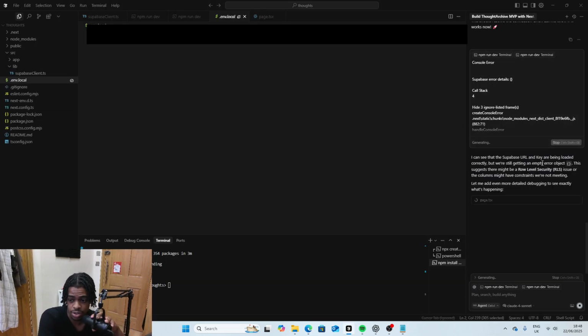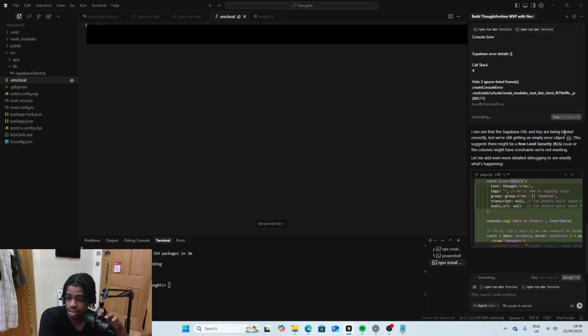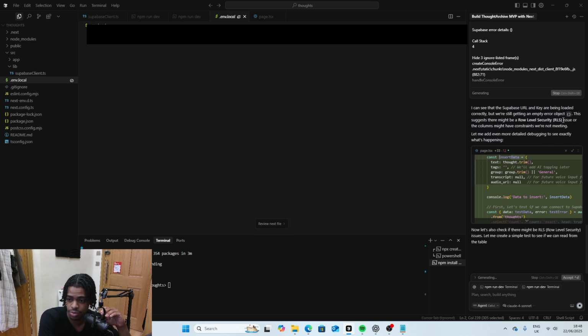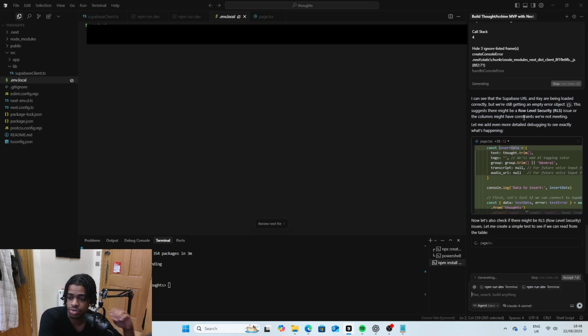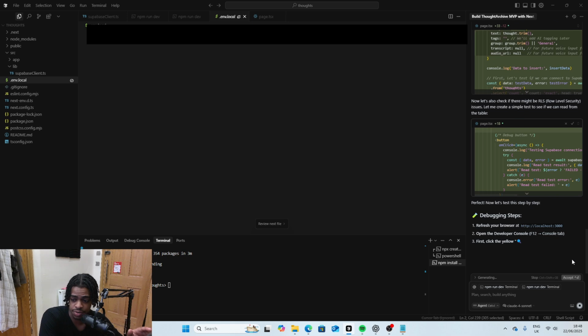I can see that the Supabase URL and key are being labeled correctly, but we're still getting an empty error object. This suggests that there might be a row level security issue, or the columns might have constraints we're not meeting. Let me add more detailed debugging to see exactly what's happening. Okay, yeah, let's just let it do its thing, and we're going to try again.